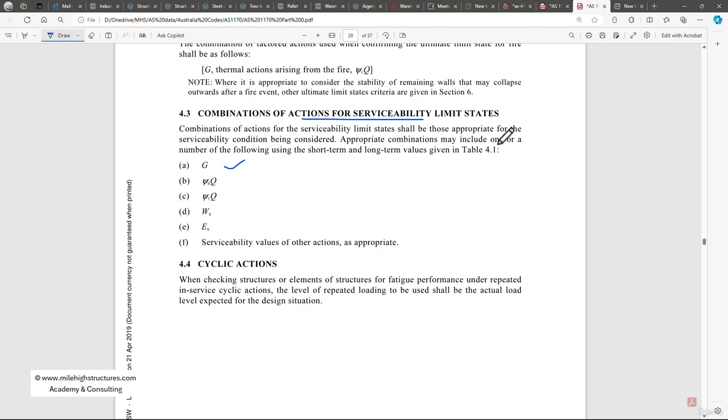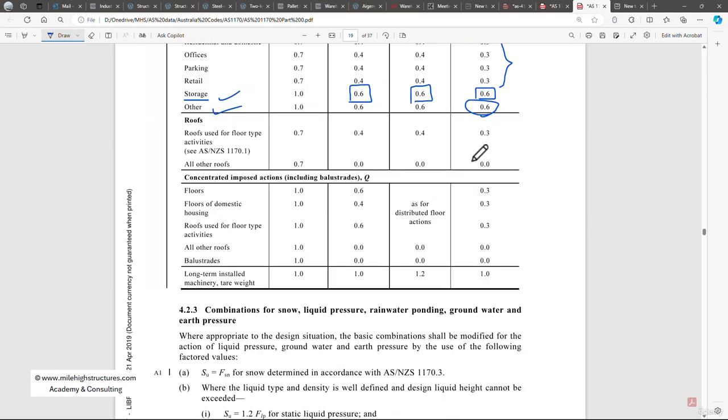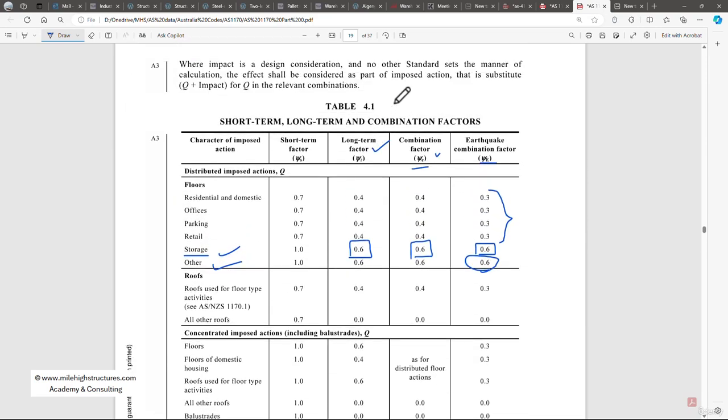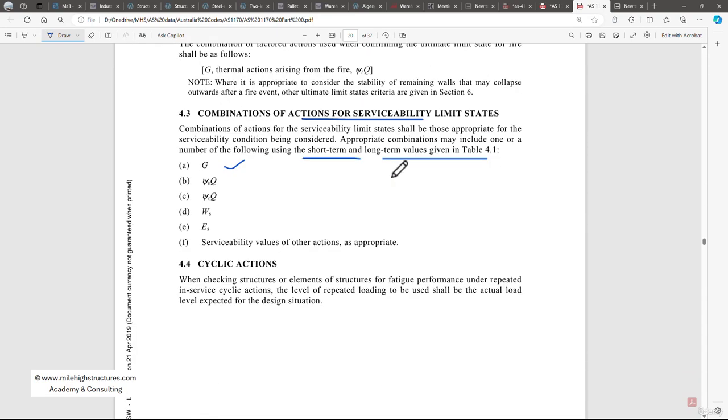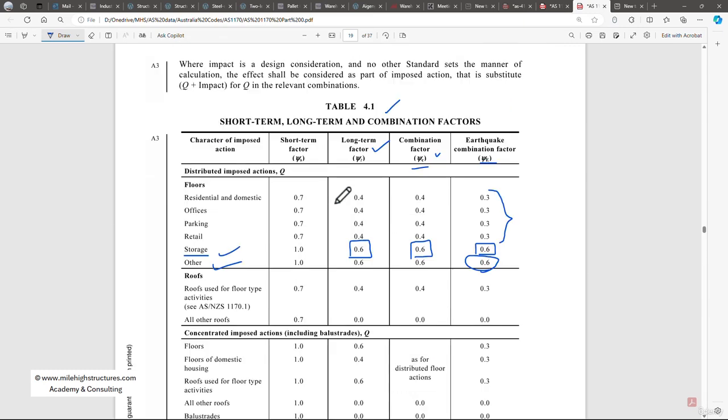the appropriate combination, which may include one or a number of the following use cases, using the short term and long term values given in table 4.1. So the short term and long term values are these particular values that we have already discussed. And we need to consider 100% of the permanent action, that is one only. Psi SQ, that is the imposed action, multiplied with the short term and long term factors.